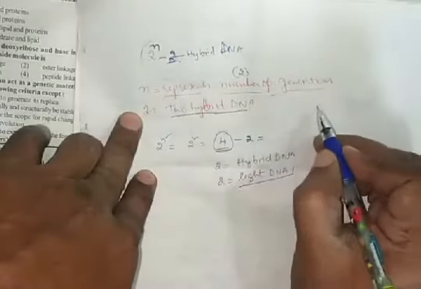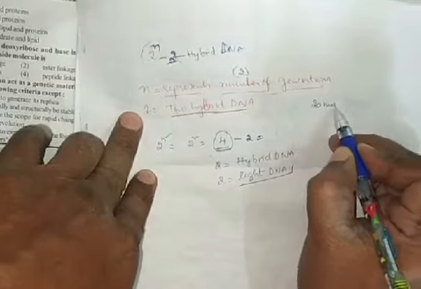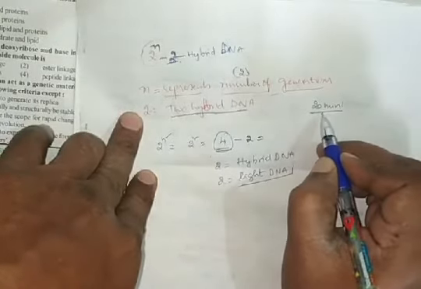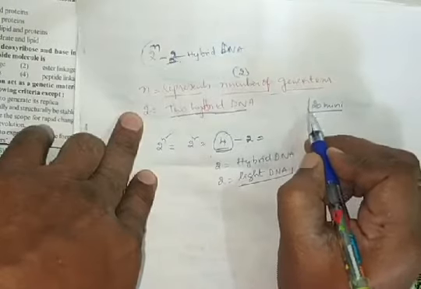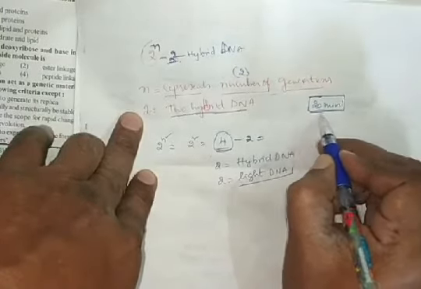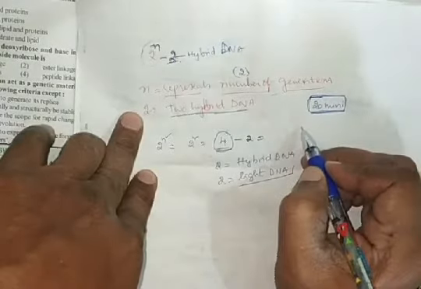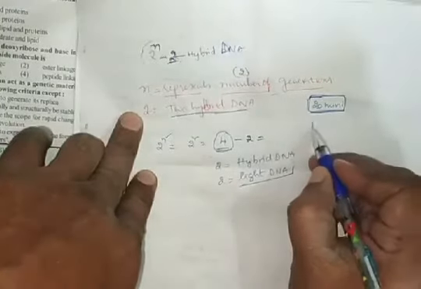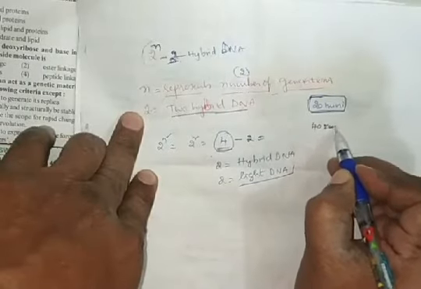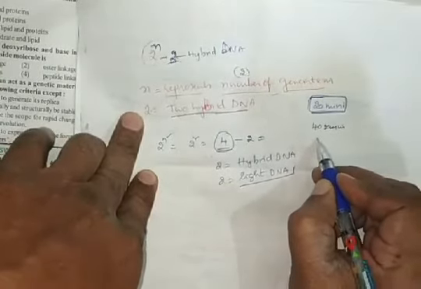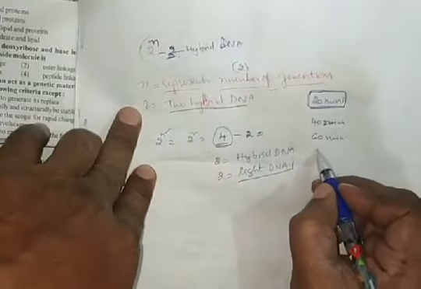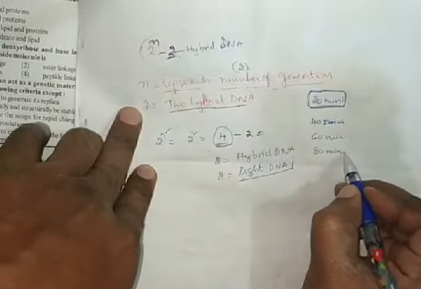For one generation, 20 minutes of time is required. For completion of one replication in E. coli, 20 minutes of time is required. So 2 generations, 40 minutes; 3 generations, 60 minutes; 4 generations, 80 minutes, like that.